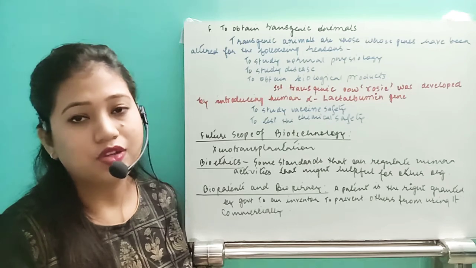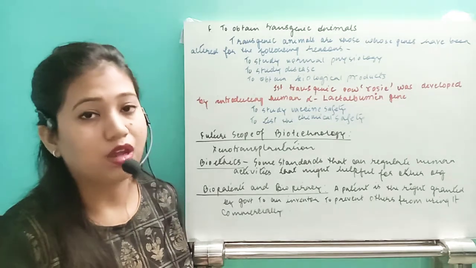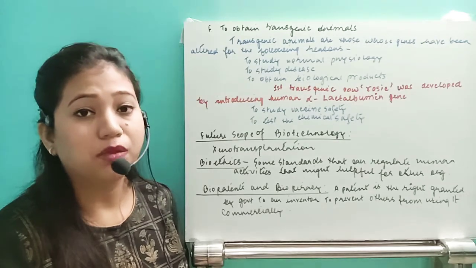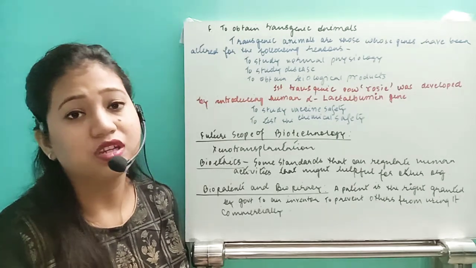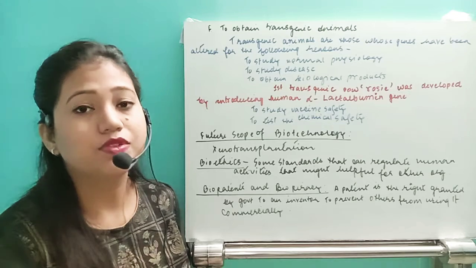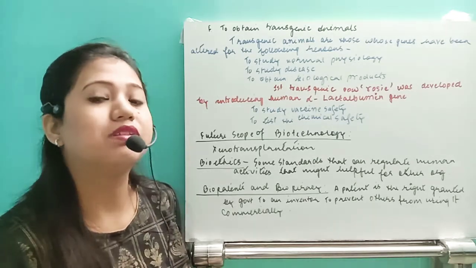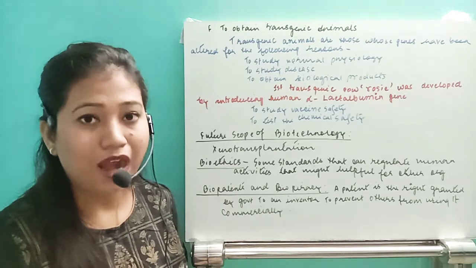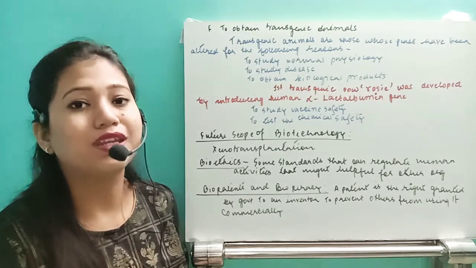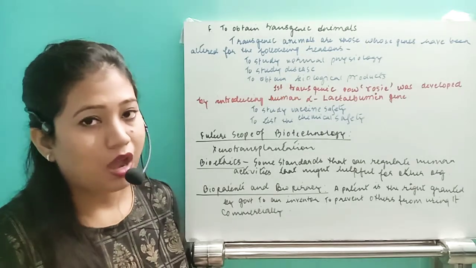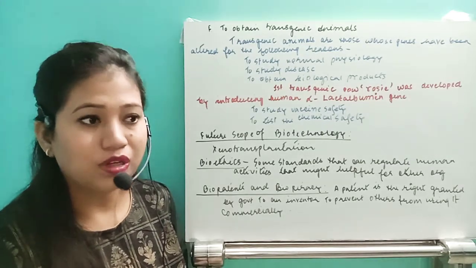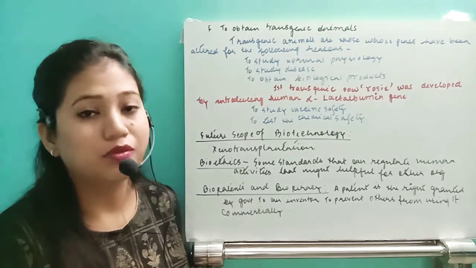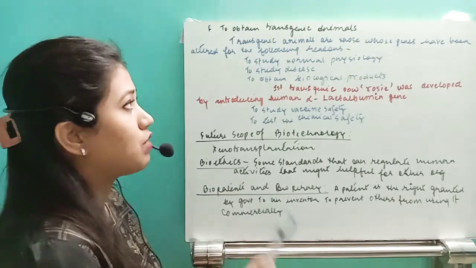Different types of transgenic animals are available now, like the transgenic mouse, transgenic rabbit, transgenic pig, transgenic cow, transgenic sheep. Different types of animals have been manipulated in such a way that they can give our required products. So that's why their genes are manipulated. So just see what the transgenic animals are.